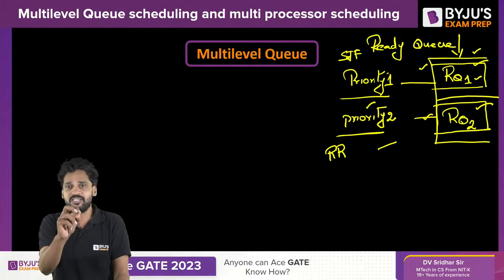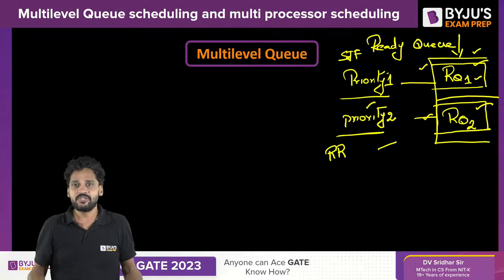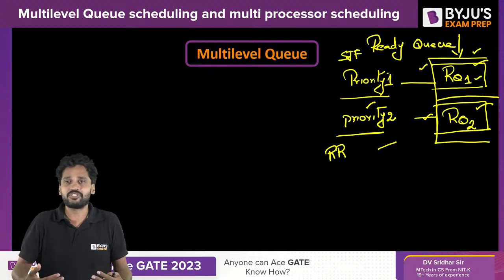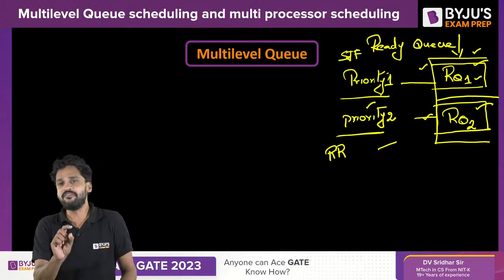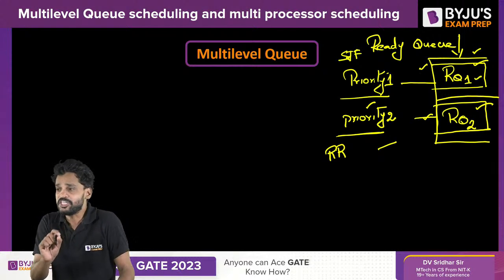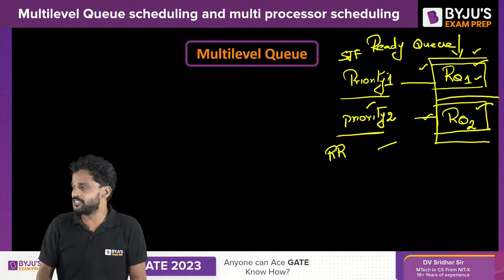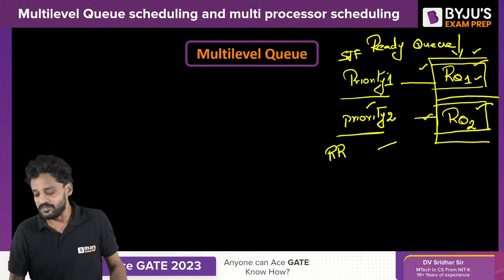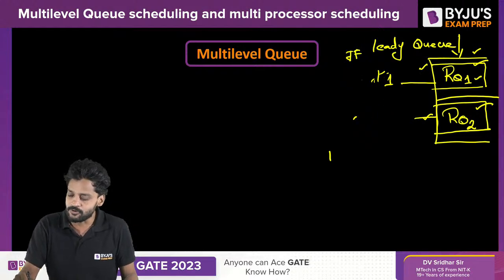Whenever a process is assigned to a queue, based on the factors and parameters, each and every queue will have its own scheduling needs. So every queue can have its own scheduling algorithm followed. I hope you got the point. Foreground process needs user intervention. Absolutely. User intervention is required for all the foreground processes.